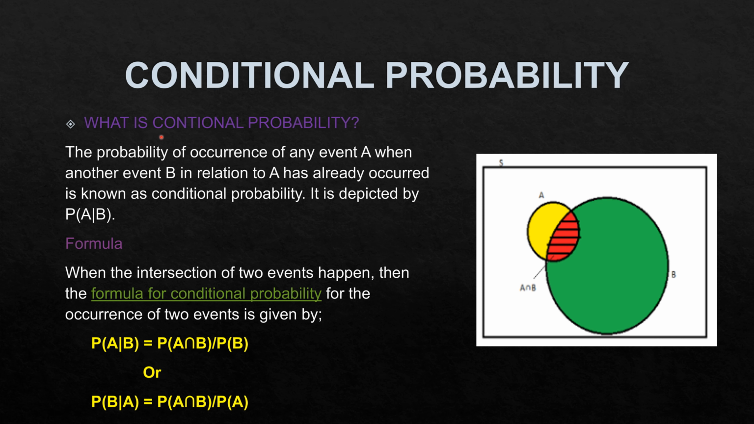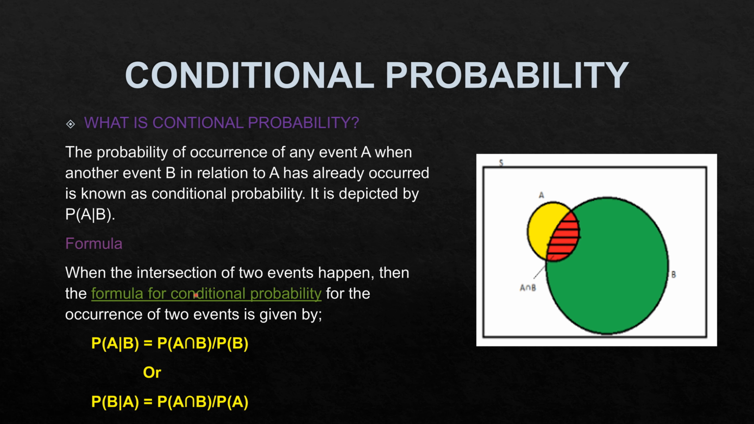Conditional probability. What is conditional probability? The probability of occurrence of any event A when another event B related to A has already occurred is known as conditional probability. It is depicted by P(A/B).